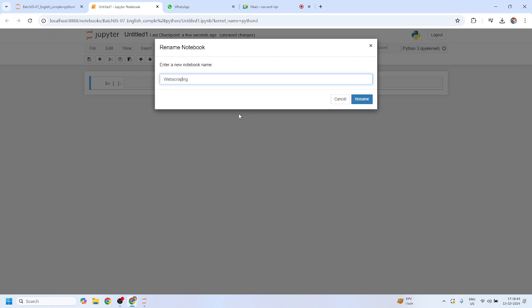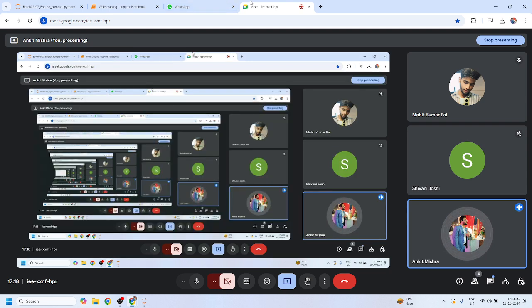Web scraping, right? So candidates Shivani and Mohit, just let me know, are you already aware of the web scraping concept, how to scrape a website using the Python programming language? Are you familiar with these topics or not? Yes or no, Mohit? Shivani? No, sir. Okay.